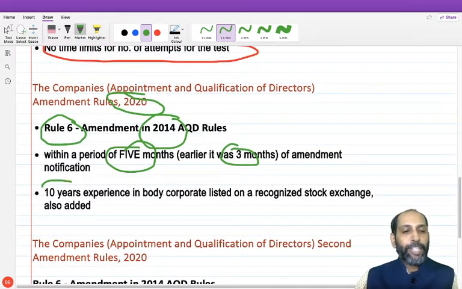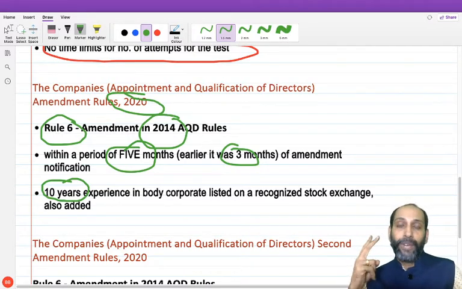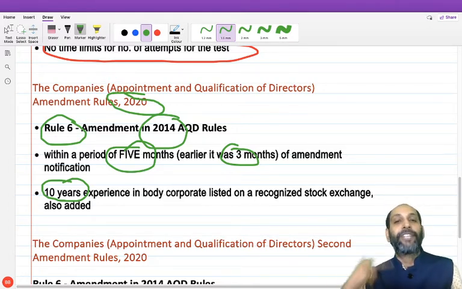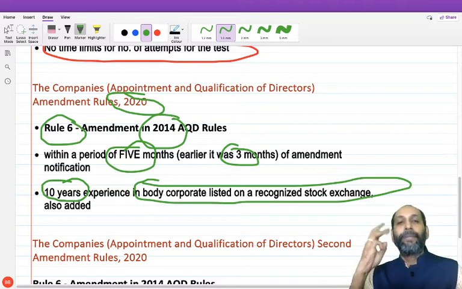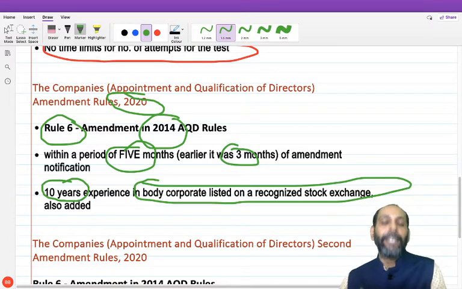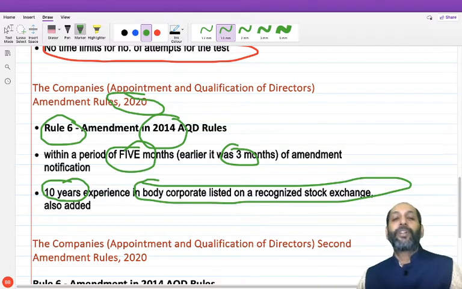Now coming to 10 years experience, I told you there is an exemption: 10 years experience holding the post of director or KMP in two categories. In the 2019 amendment, there were two categories: one is a listed company and another is an unlisted public company having more than 10 crores paid up capital. Now they have brought a new category, any body corporate listed on a recognized stock exchange, which has also been added. So the third criterion has been brought in for exemption from the online proficiency test.